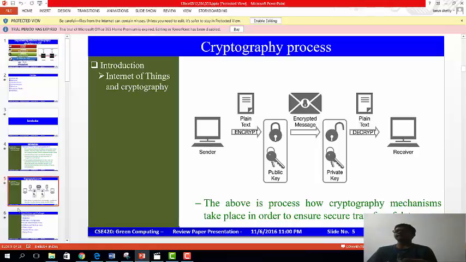Nowadays, for every company or any MNC, the main aim is to provide secure transmission of the data.